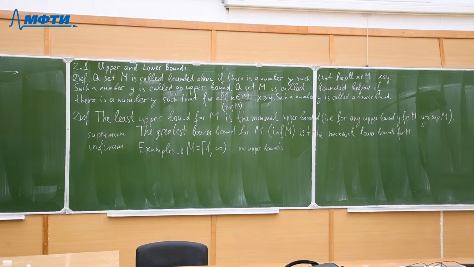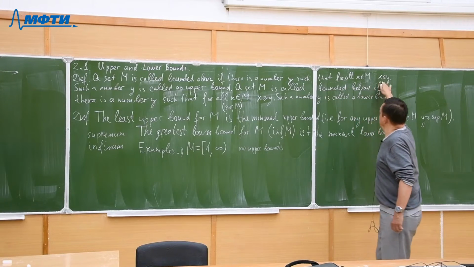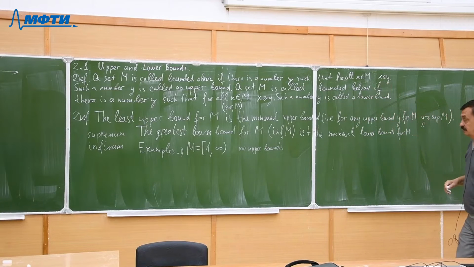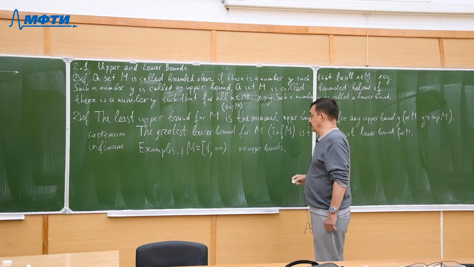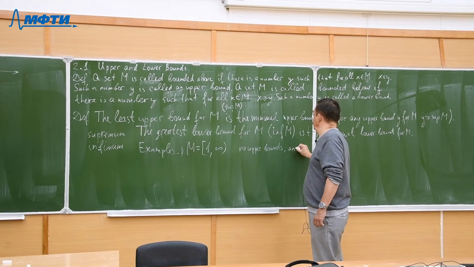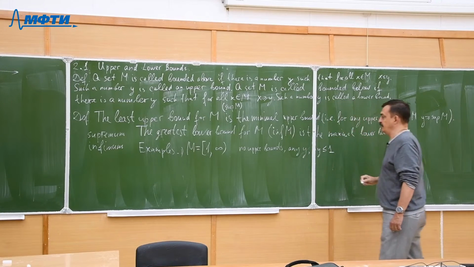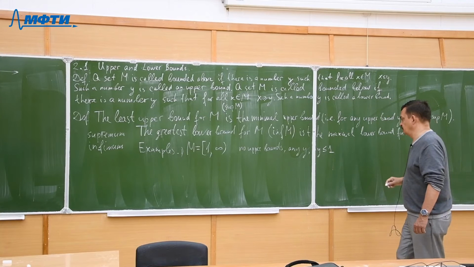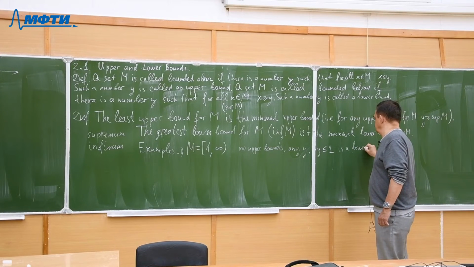There is no number y such that for all x, x is less or equal to y. But any y less or equal than 1 is a lower bound.